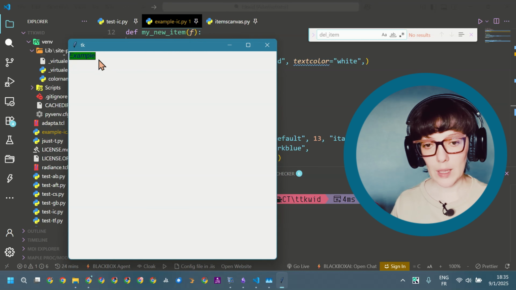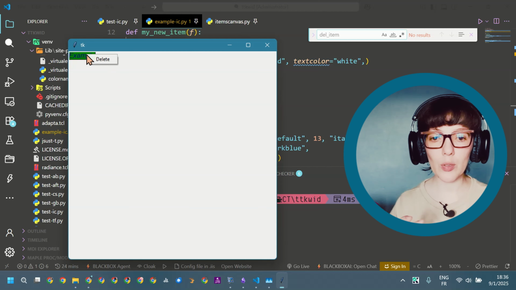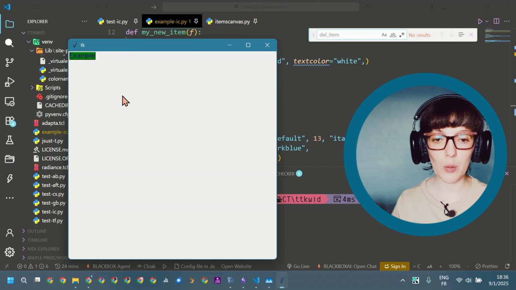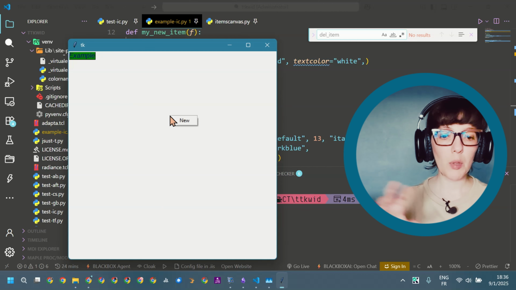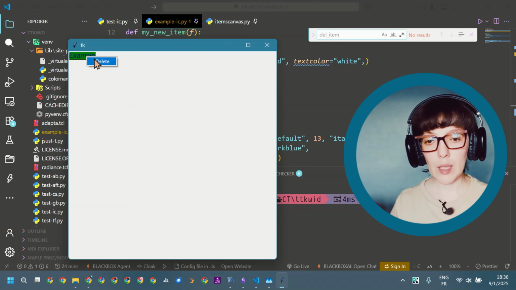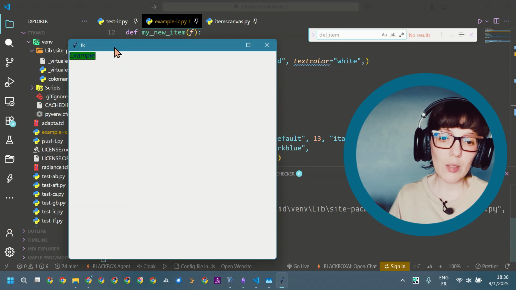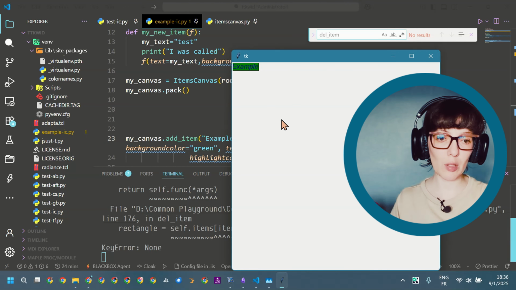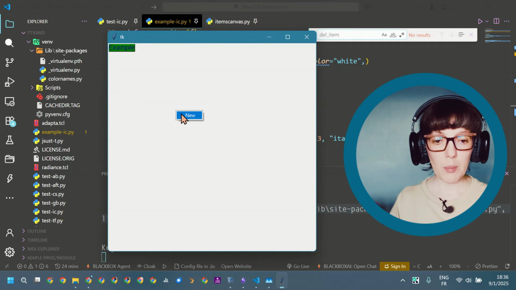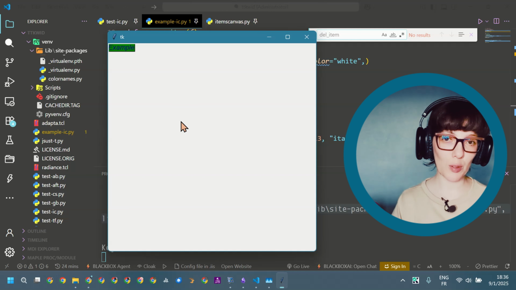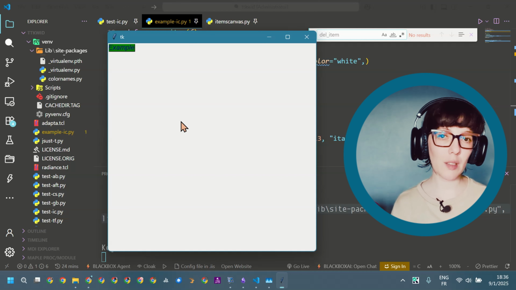So when you click or right click on the item, there is this menu added by default, the delete menu, and also there is this menu added to the frame with the new item. When you click on delete, the code as it is will generate an error. We will talk about that later. But when you click on new, it will call a function that you define yourself and you provide as an argument when creating the items canvas.